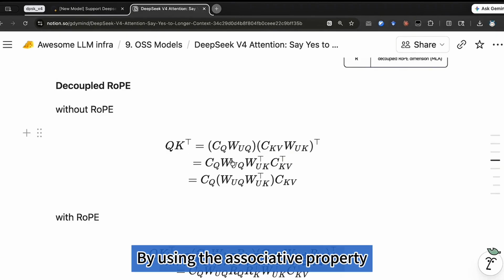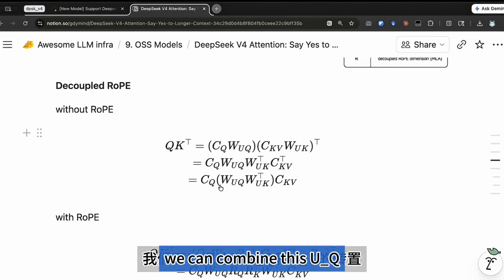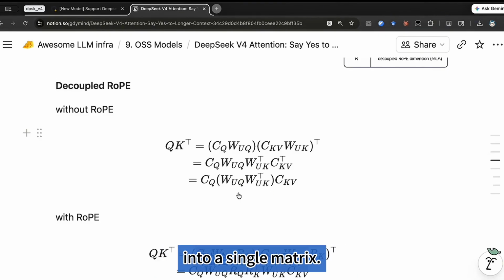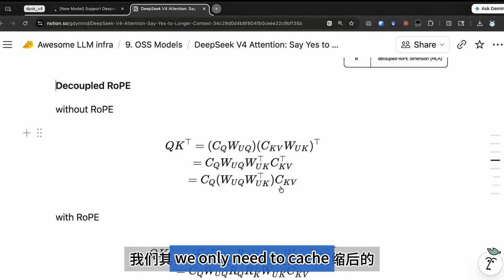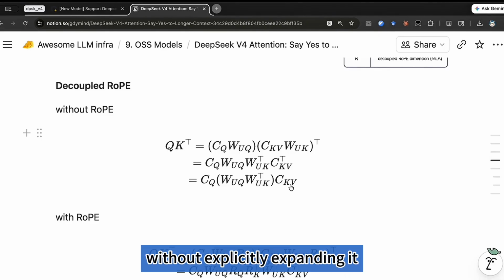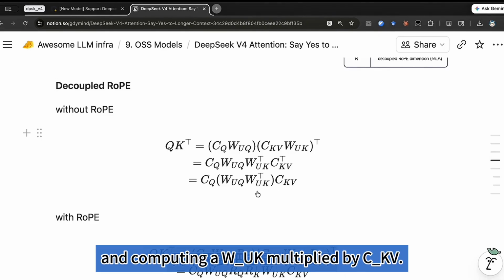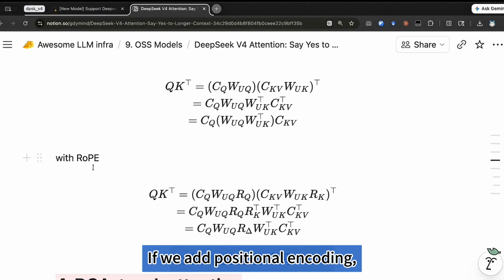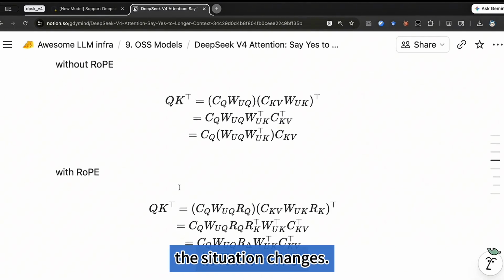By using the associative property of matrix multiplication, we can combine this UQ and the transpose of UK into a single matrix. Then during inference, we only need to cache the compressed KV tensor without explicitly expanding it and computing a WUK multiplied by CKV. If we add positional encoding, specifically rope, the situation changes.